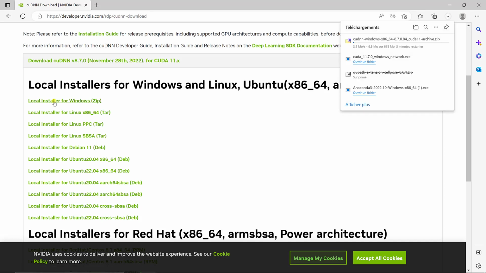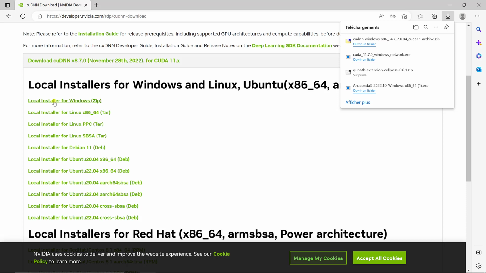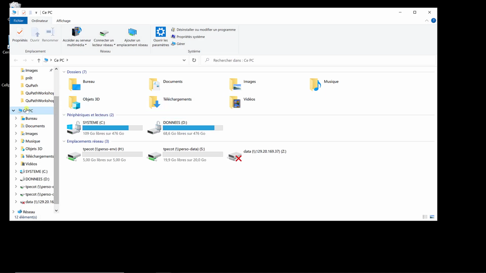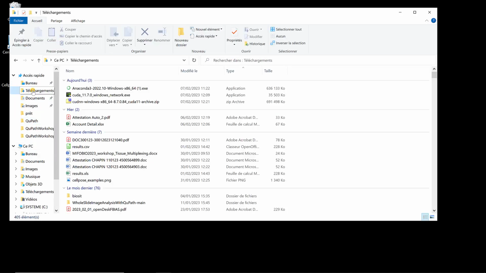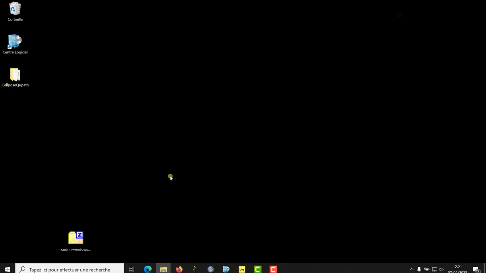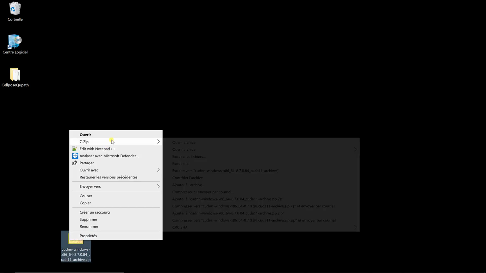So we're going to download the zip file. And again, I'm going to speed up the video, so you don't have to wait for the entire downloading time. Alright, so now I can reduce this. I'm going to go to my download folder here, and I'm just going to copy this on my desktop and unzip it.